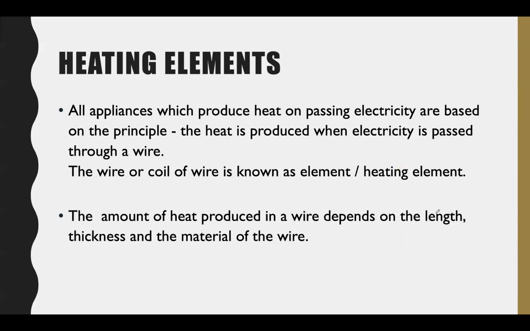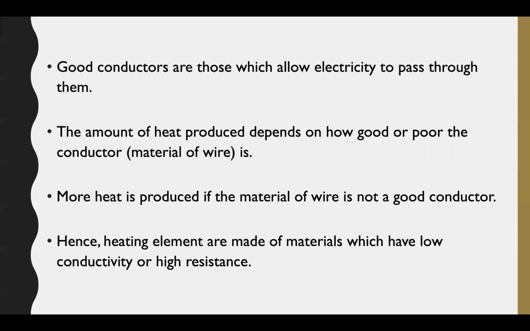Now let's talk about the heating elements. All appliances which produce heat on passing electricity are based on the principle that we have already discussed, that heat is produced when electricity is passed through a wire. The wire or the coil of wire is known as the heating element. The amount of heat produced in a wire depends on the length, the thickness and the material of the wire. Here, the material of the wire means whether the material is a good conductor or has low conductivity.